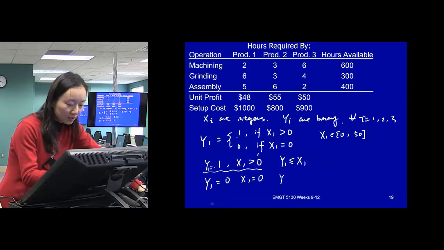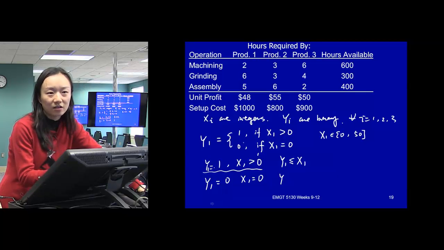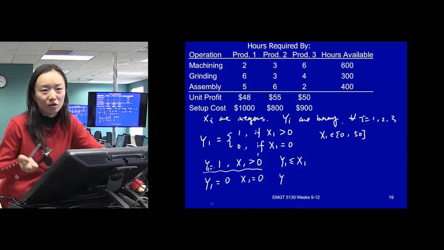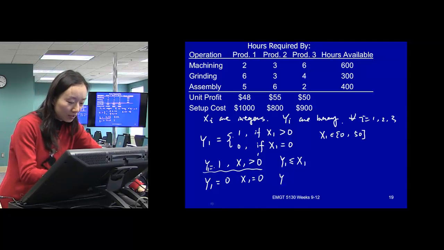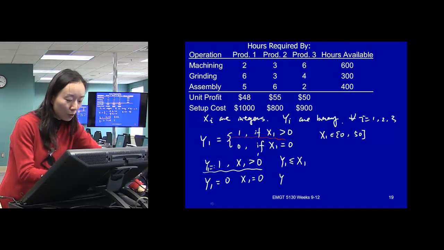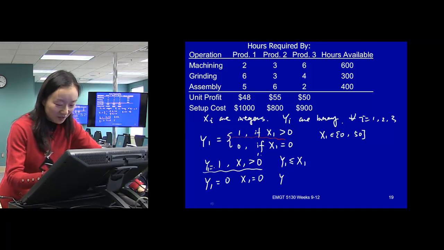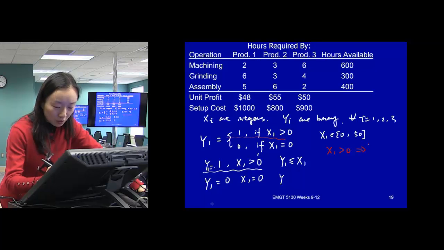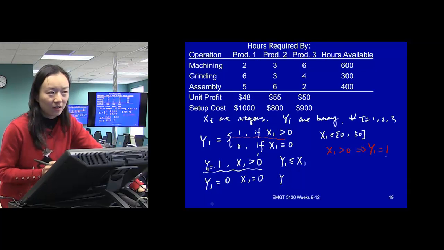Because without any constraint, y will be 0 anyway. So this is the one that we focus on. And the other way around, when x is greater than 0, we want our y to be 1.